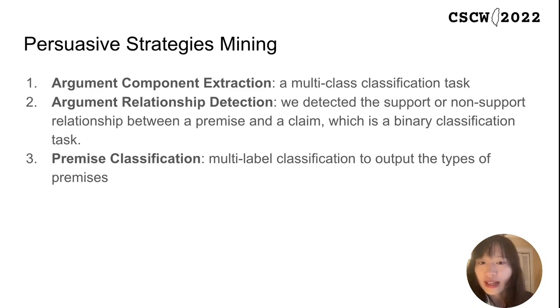For mining the persuasive strategies, we conduct the following 3 steps. We first classify whether it is an argument or not, using a multi-class classification method. Later, we detect the argument relationship: the support or non-support relationship between a premise and a claim, which is a binary classification task. And then we use machine learning methods to do the premise classification, which is a multi-label classification to output the types of premises.